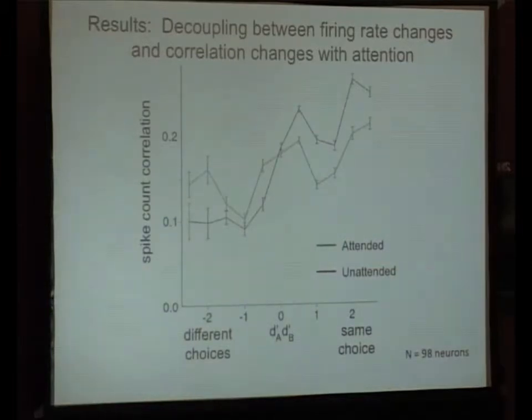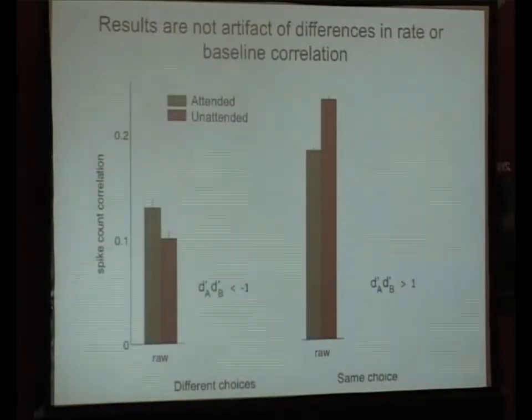So the critical observation here is that we've demonstrated a decoupling between firing rate changes and correlation changes with attention. Attention increases firing rates for this green line, but the direction of changes in correlation depends on which pool these neurons are in. So briefly, I just want to summarize these data. What we've done here is taken cell pairs where the D prime was less than -1 or greater than 1, and just collapsed and averaged to show the correlation values. So this is a summary of what you just saw.